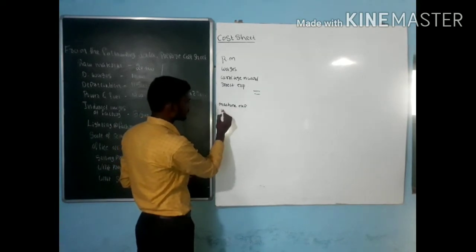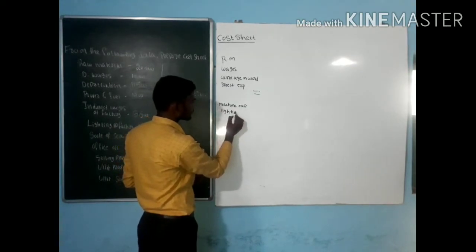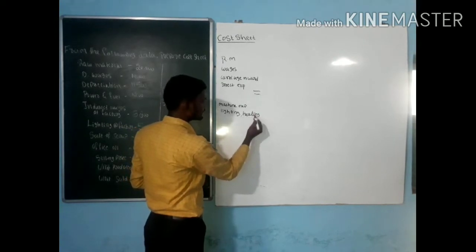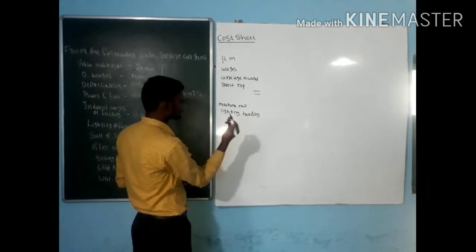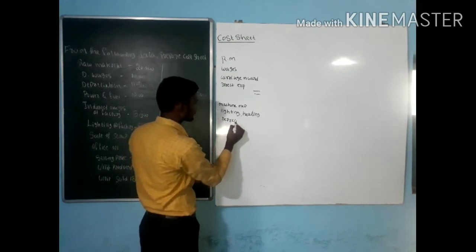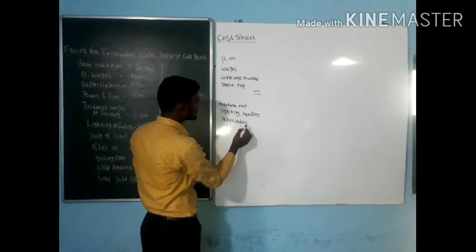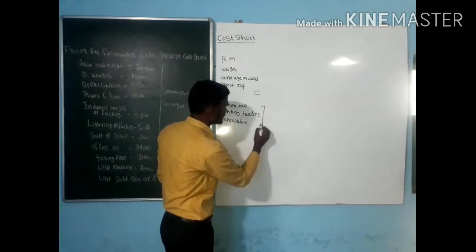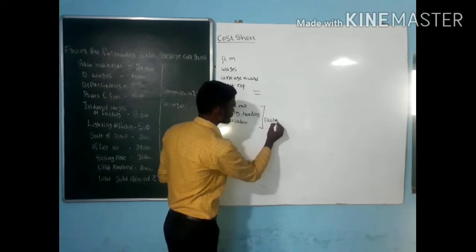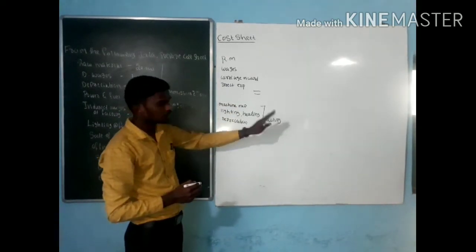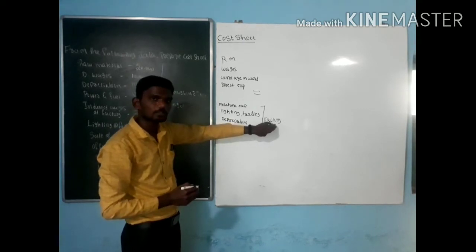Then any kind of lighting, heating, then depreciation. See here, these are the expenses which occur mainly in the factory. These are the expenses mainly occurring in the factory. It is called what? Factory overhead.